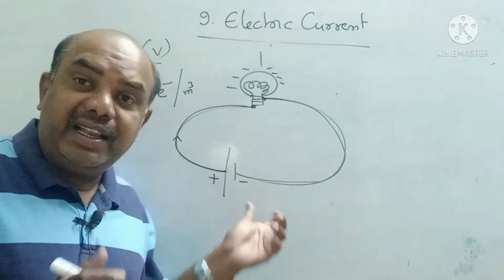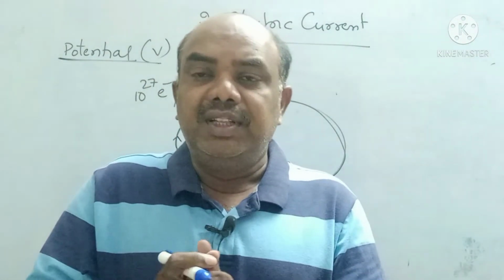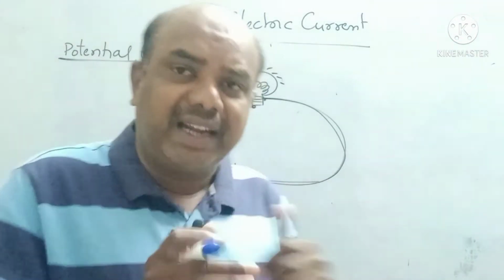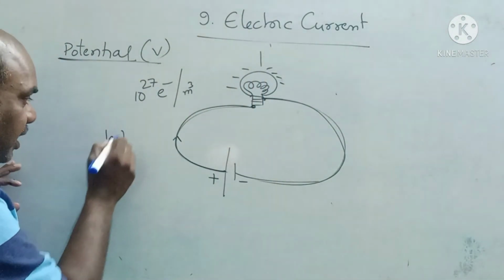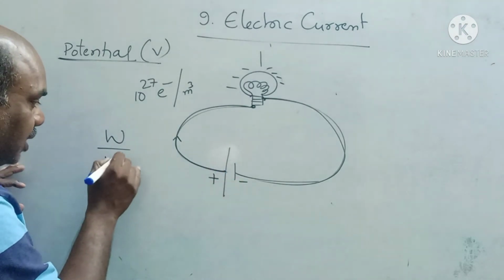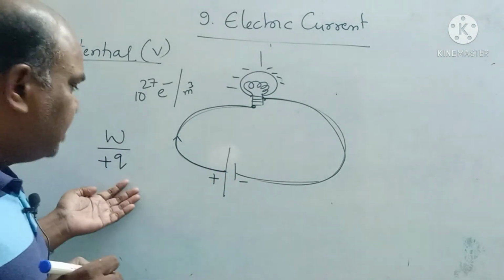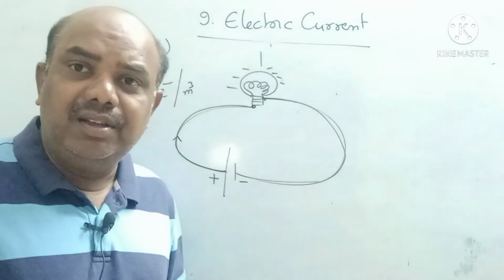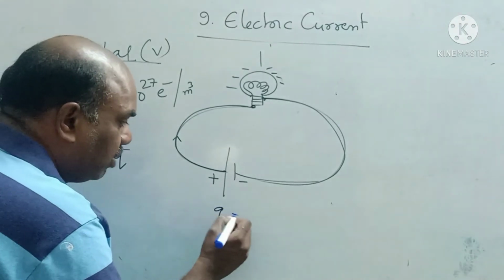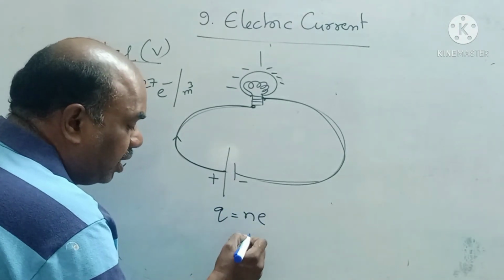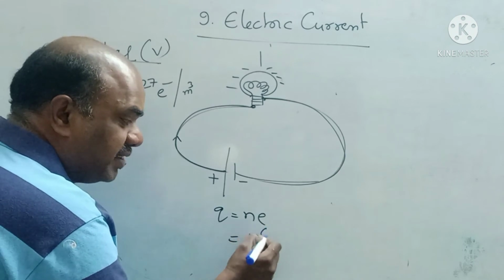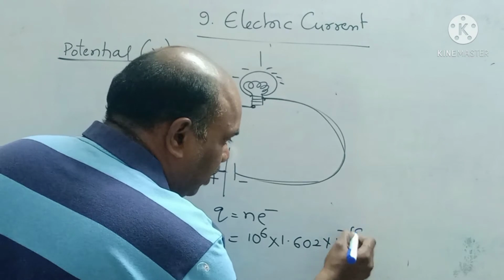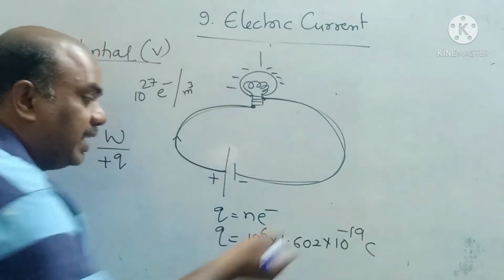That means here the battery is doing some chemical work. This battery is functioning, this battery is doing some work. What is that work? The work done by the cell to bring one unit positive charge. Charge is nothing but the number of electrons. For charge, Q equals Ne, where N is the number of electrons. Let us consider 1 million, 1 million means 10 lakhs. One electron has charge 1.602 into 10 power minus 19 coulomb. This is the charge of 1 million electrons.